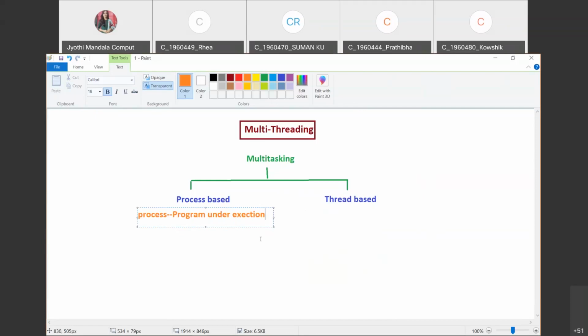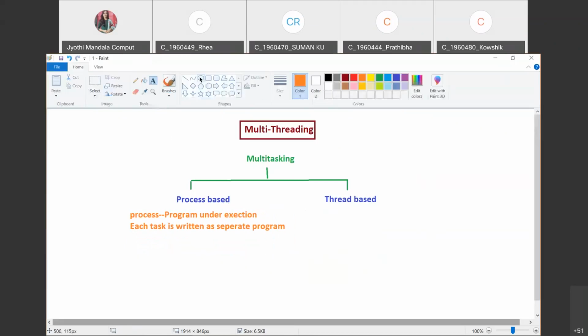Now, what is this process based? In process based, each task will be given a separate program. Each task is written as a separate program. What do you mean by that? Suppose you want to perform arithmetic operations. Arithmetic operations are addition, subtraction, multiplication, and division, isn't it? Now, each task, that means you have the addition task, multiplication task, subtraction task, and division task. They will be considered as separate tasks.